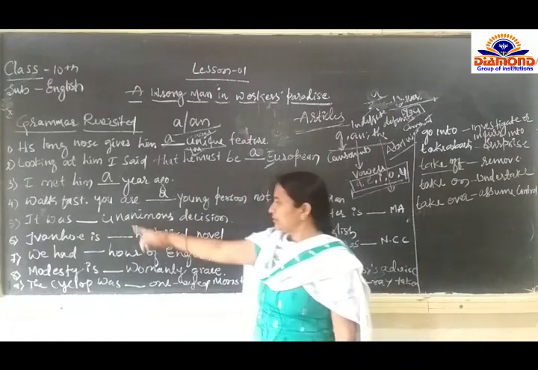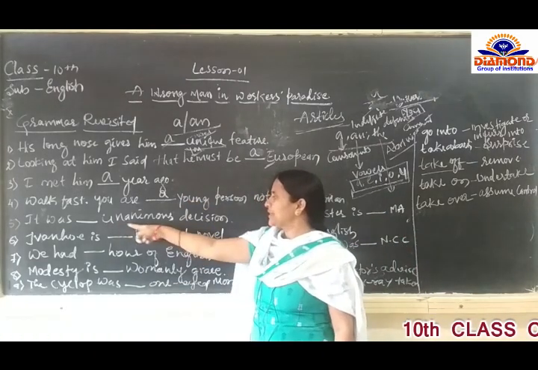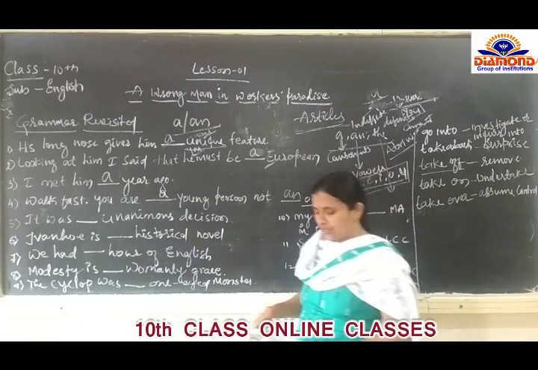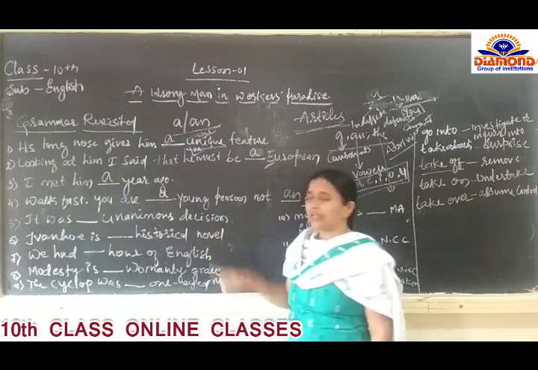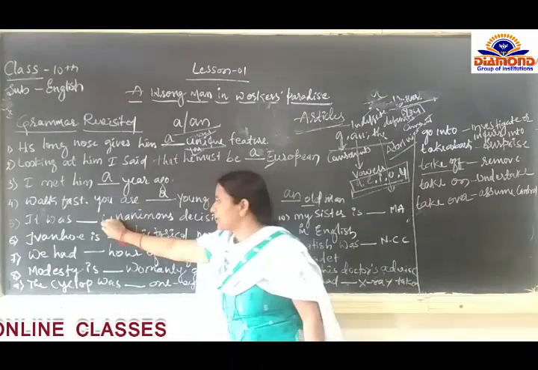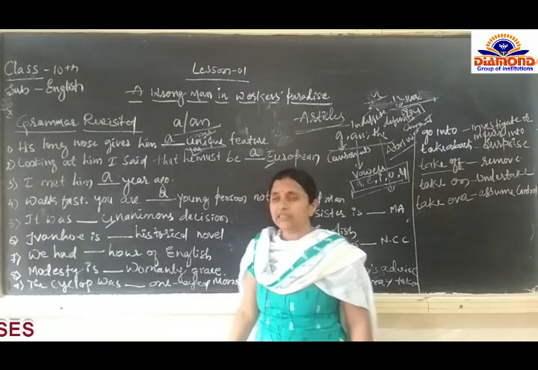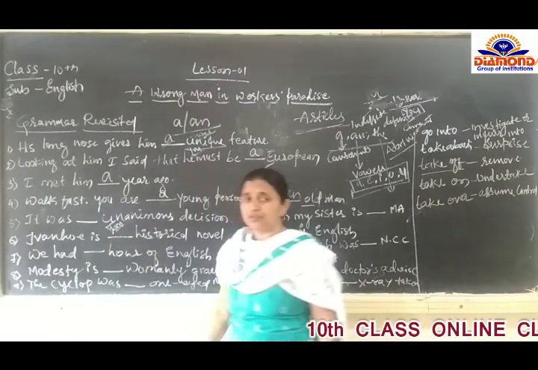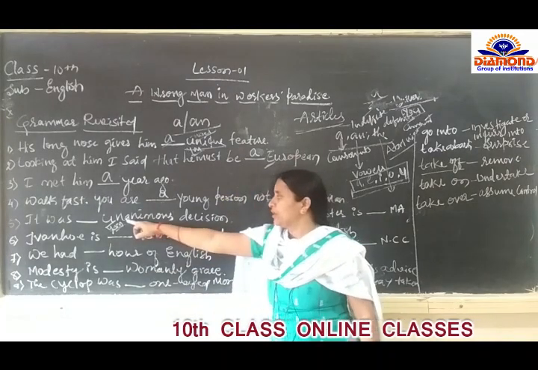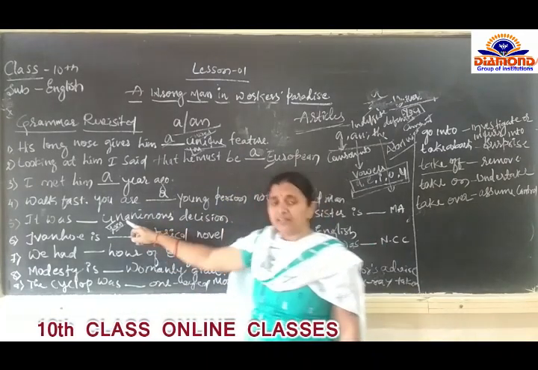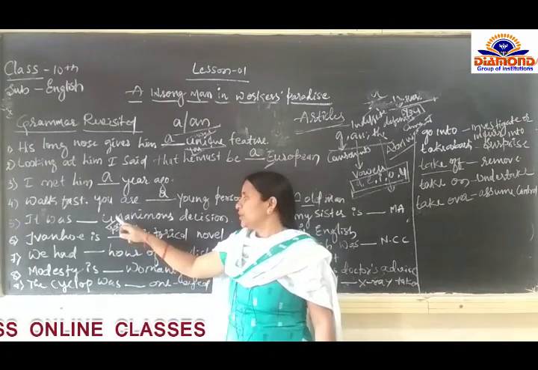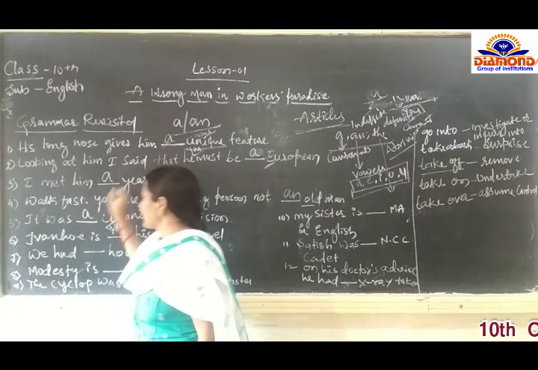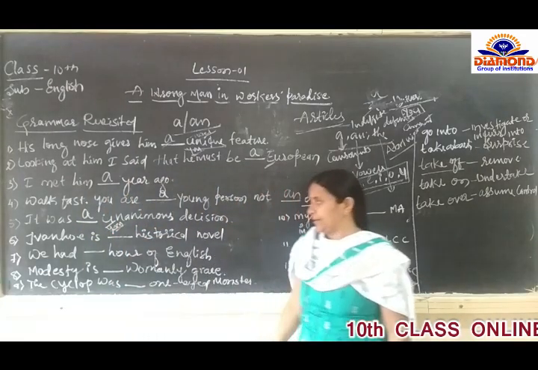Then go for the fifth example. It was dash unanimous decision. Again, U is a vowel, but here the sound is Y-O-U. They have given many examples of this U. Unanimous decision means here again the sound is Y-O-U. That is, Y is a consonant. That's the reason we are going to use the article a there.